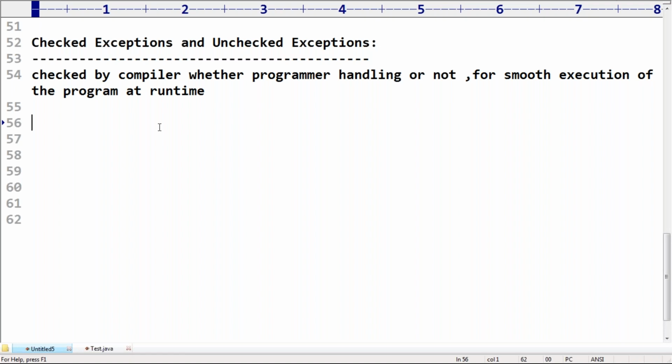Yes, because at runtime the chance of forgetting the hall ticket will never be there, because mother already checked at the beginning. At runtime, my program execution will become very smooth if you prepare everything at the beginning only. Correct, right?